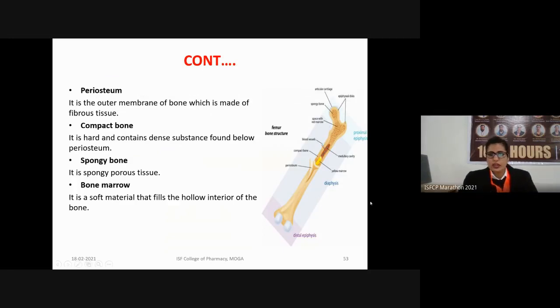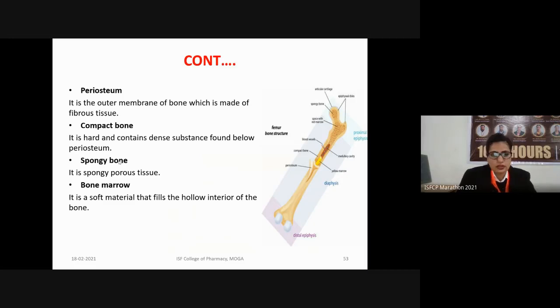The outer layer, the outer membrane of the bone, is known as periosteum. It is made up from the fibrous tissue. Another is the compact bone. As the name suggests, it is very hard in nature and it contains the dense substance, and it is found just below the periosteum. So the outer layer is periosteum. Beneath that, the compact bone is present, and after that, spongy bone is there. So spongy bone is the porous tissue. It is slightly softer than the compact bone.